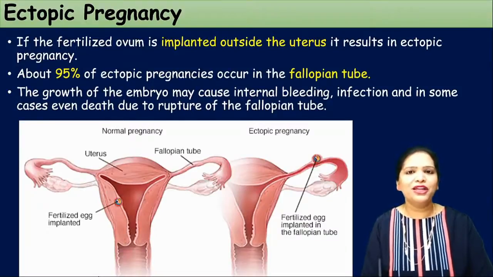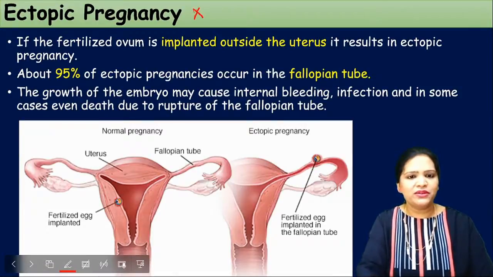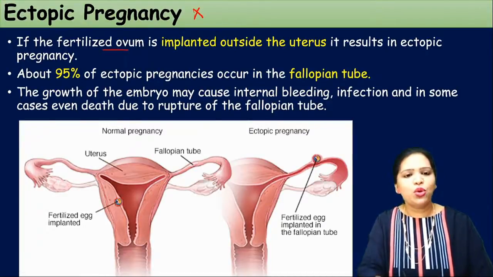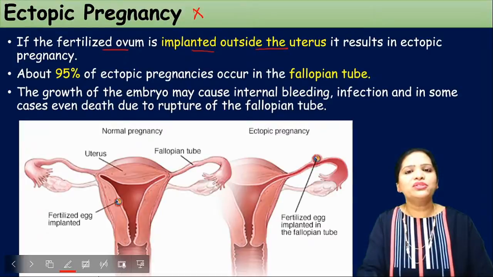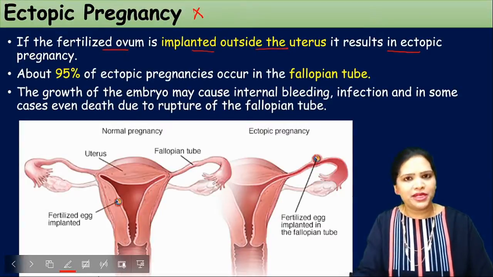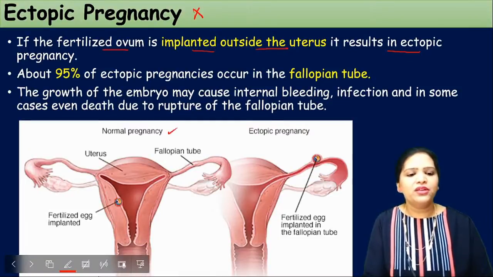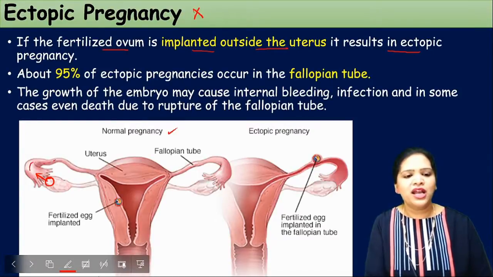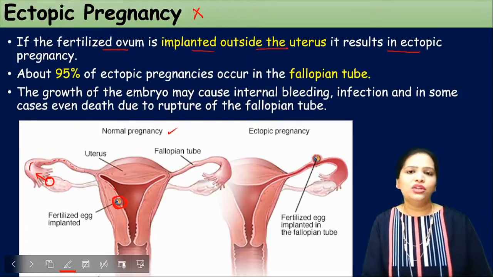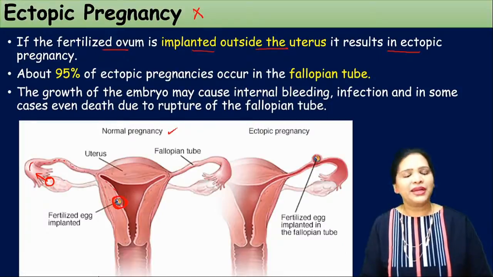Fine. Now here we have to study another important thing called ectopic pregnancy. What is ectopic pregnancy? This is very important. If the fertilized ovum is implanted outside the uterus, this results in ectopic pregnancy. So see here, look at this picture. This is a normal pregnancy picture where an ovary is releasing an ovum, it gets matured and it is coming like this. This blastocyst gets implanted here in the uterus wall. So this is a normal pregnancy.